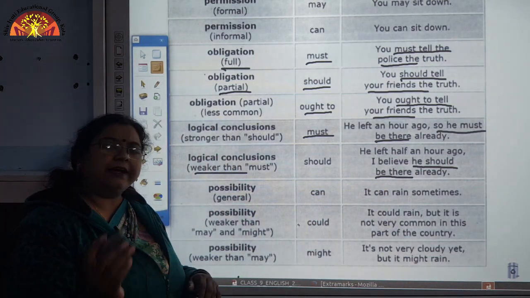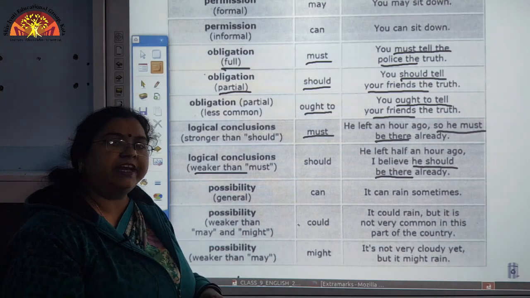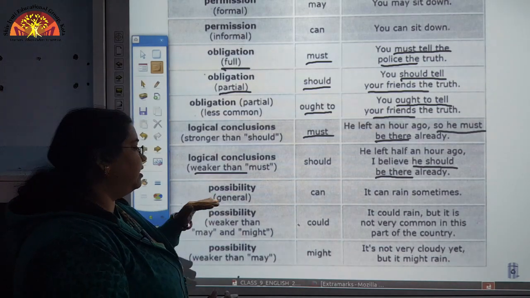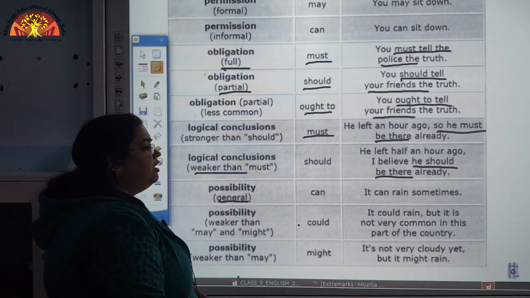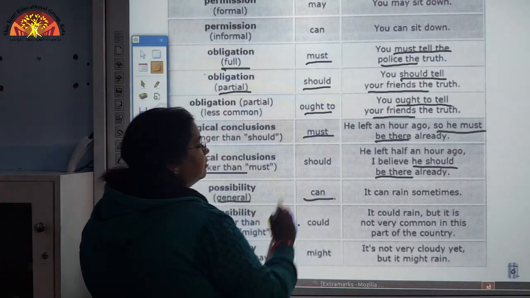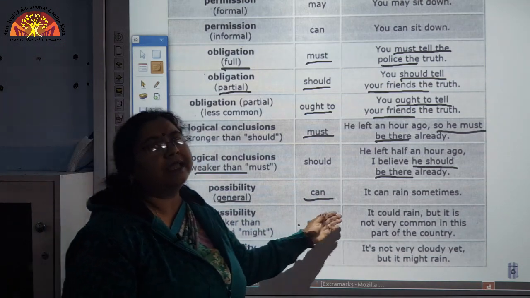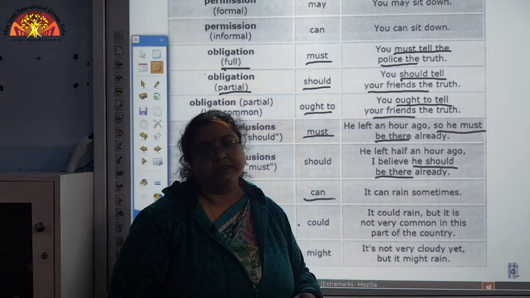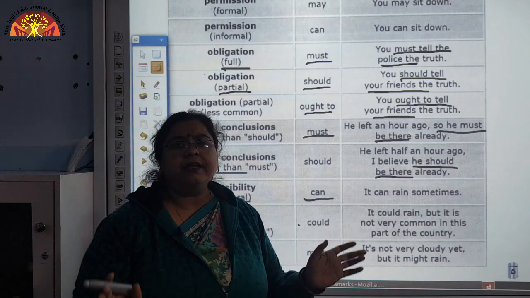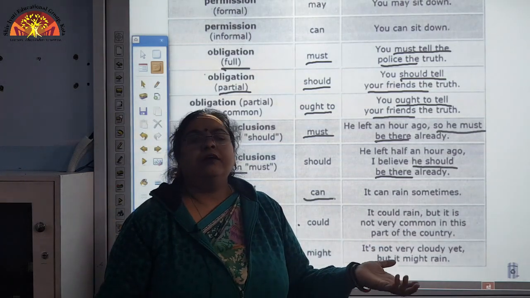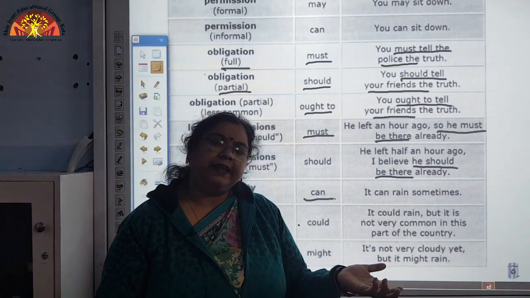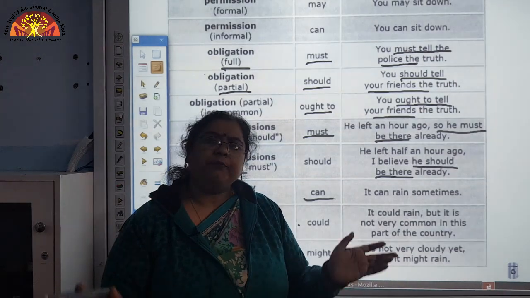Now, another situation which we need to understand is possibility. For a general possibility, we use can. Like it can rain sometimes. So, normally it is a general aspect. It can be a sunny day. So, there is a possibility.